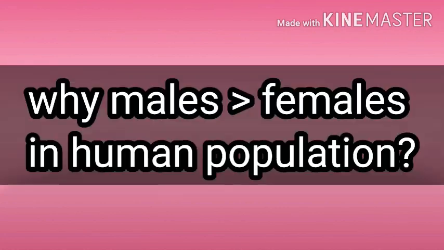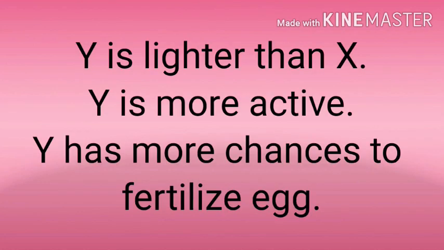Here is the answer to that question, why the number of males in the human population is more than females. Because the Y sperm is motile and more active. It has more chances of fertilizing an egg. This is the probable reason that the number of males is more than the number of females.